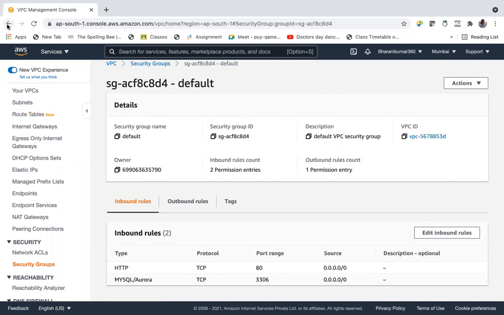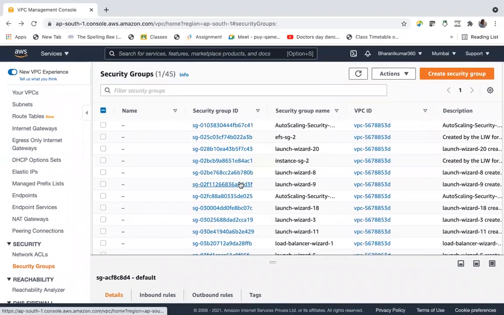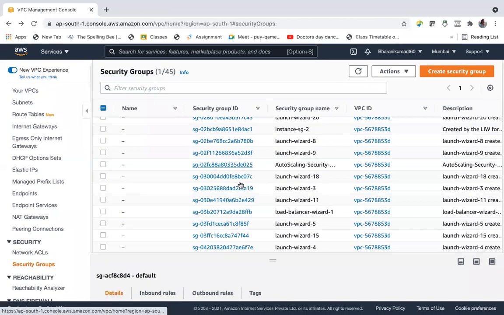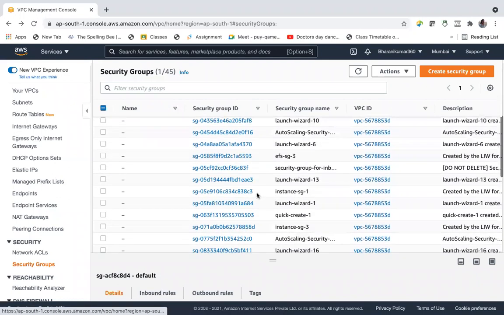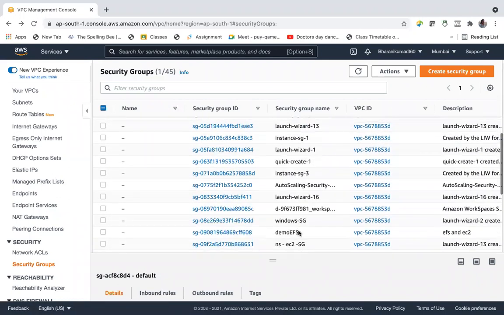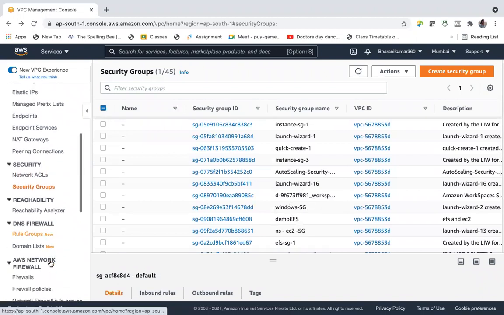And then all these are security groups which I have created when launching instances. See, instance security group 1, 3, Windows security group, and we know them.